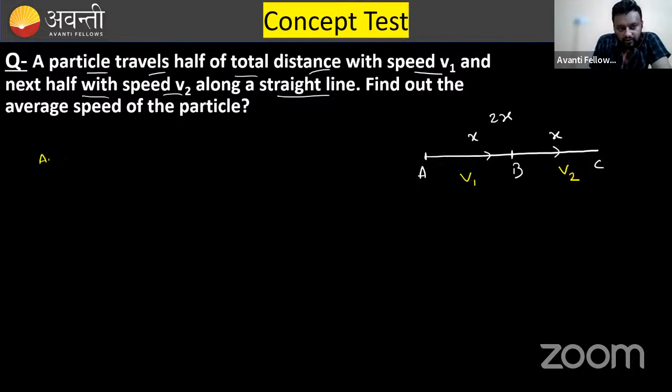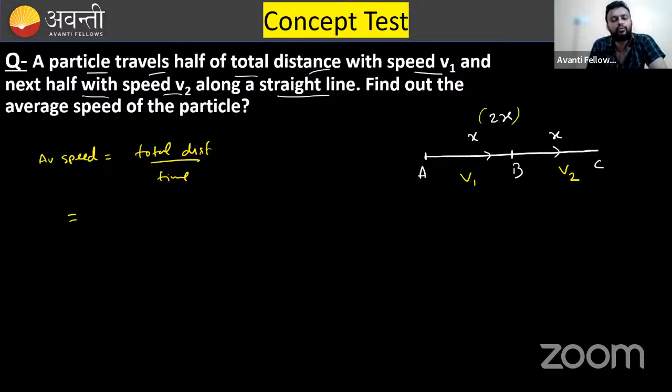So if I say average speed, it will be total distance over time period. Total distance, we have assumed to be 2x. So that is 2x divided by the time period. Now distance x is covered with the speed v1.